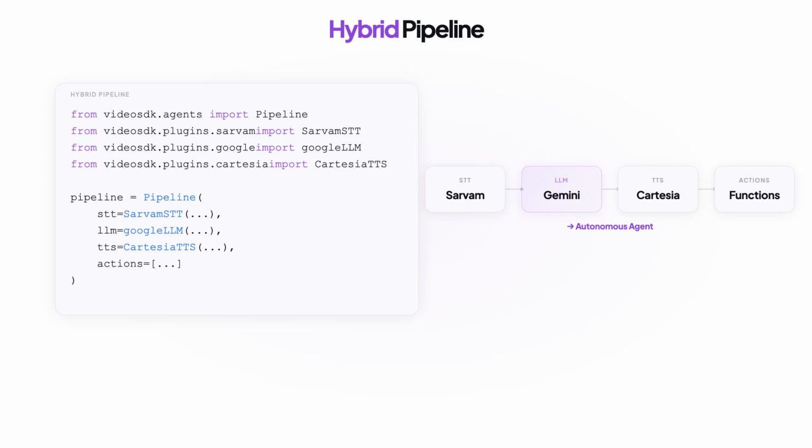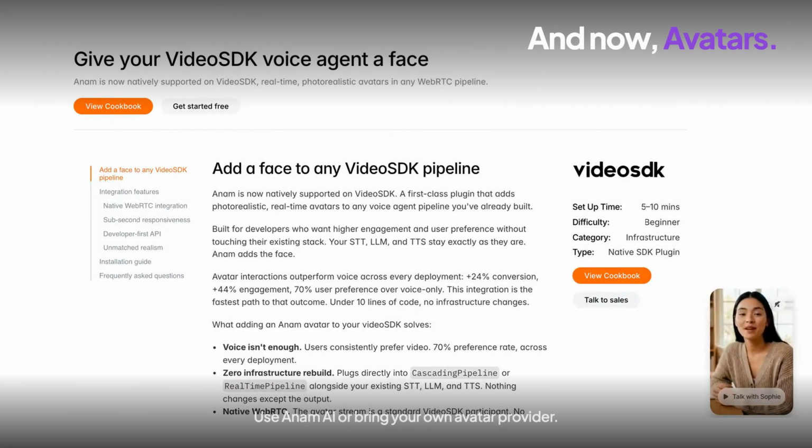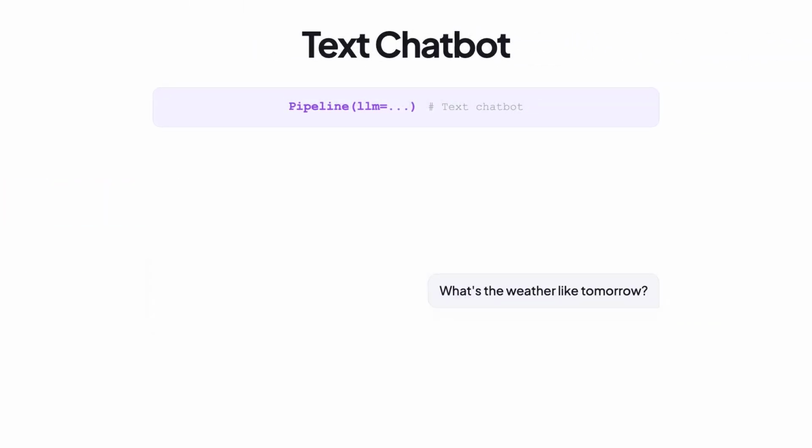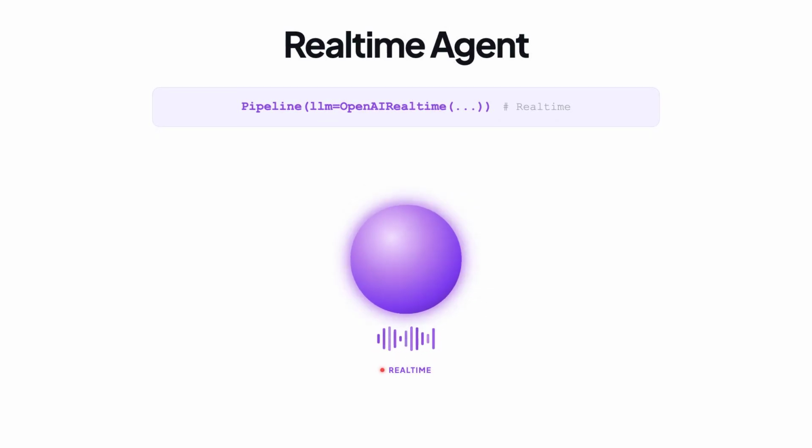Need context? You can attach your knowledge base, even in real-time conversations. And now avatars. Use Anam AI or bring your own avatar provider. We handle audio, interrupts, streaming. Build a transcription agent, text chatbot, voice and chat agent, full voice agent or real-time agent, whatever you want to build.